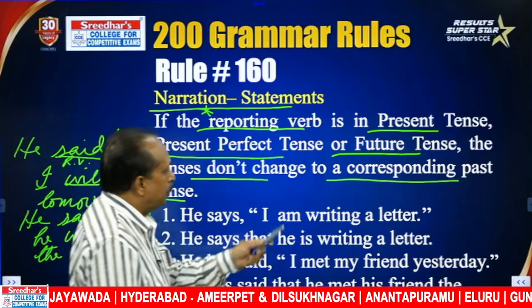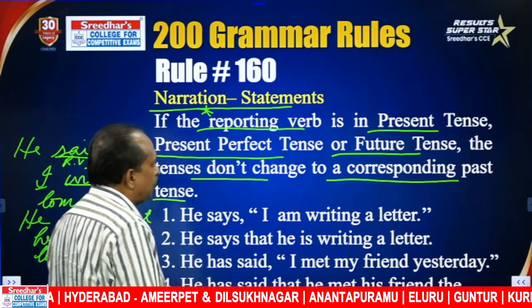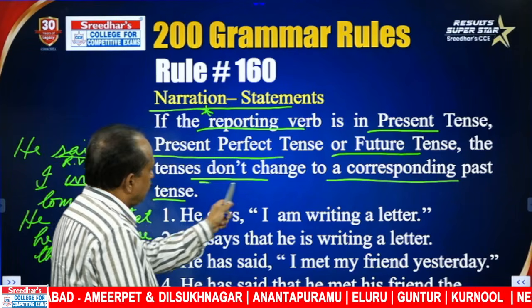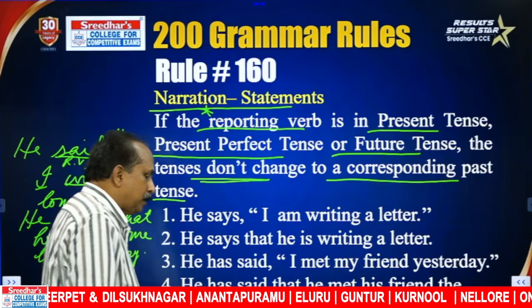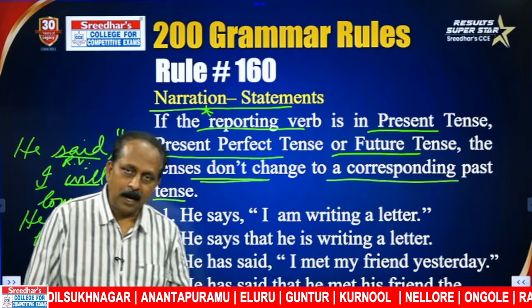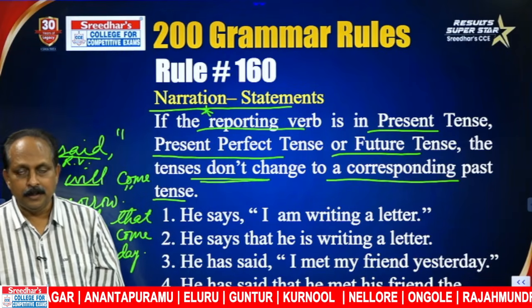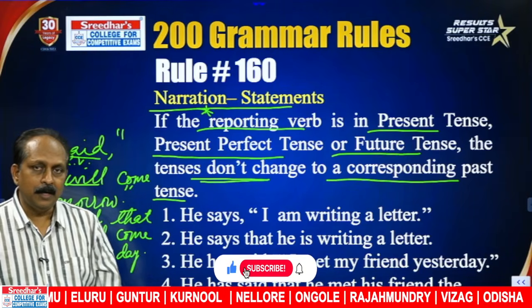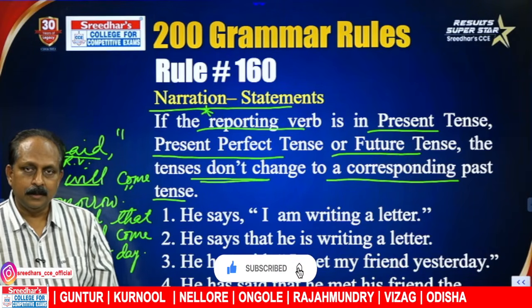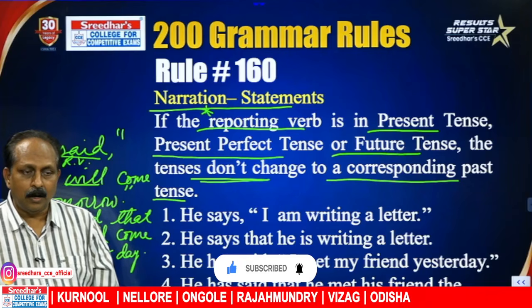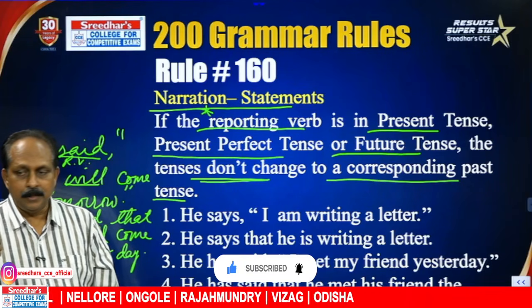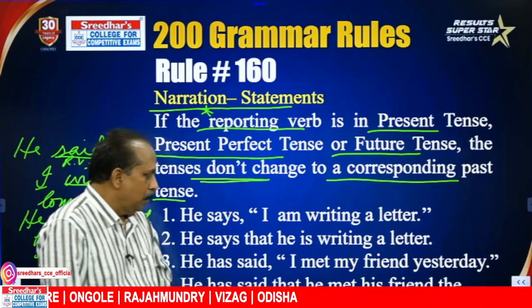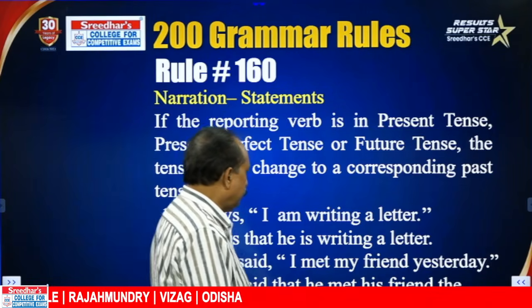If the reporting verb is in present tense, present perfect, or future, the tenses don't change to a corresponding past tense. Actually, this entire topic, direct speech and indirect speech, is all about tense changes. But what does the first rule tell? Tenses don't change. When do they remain as they are? If the reporting verb is in present, present perfect, or future. Look at the example, you will understand.